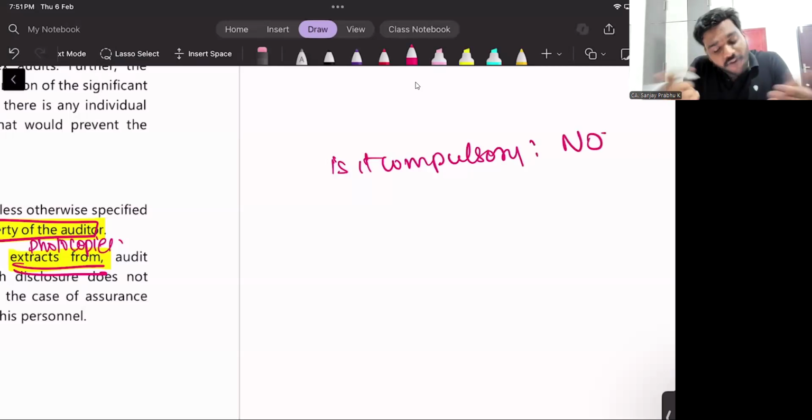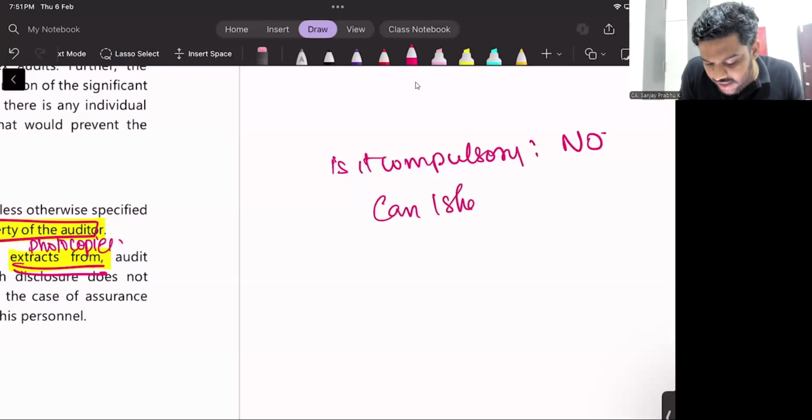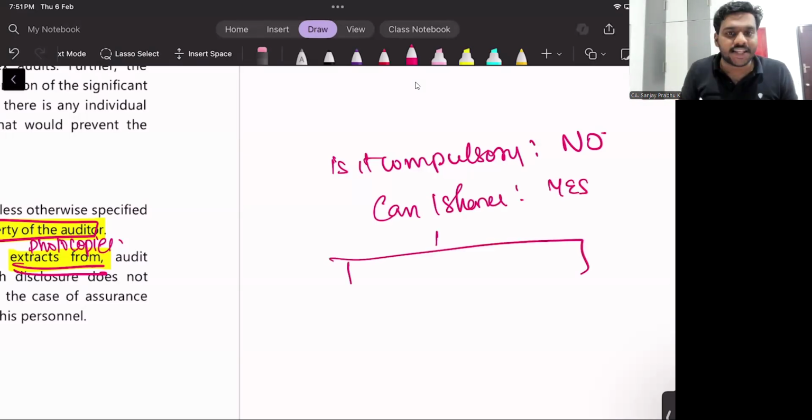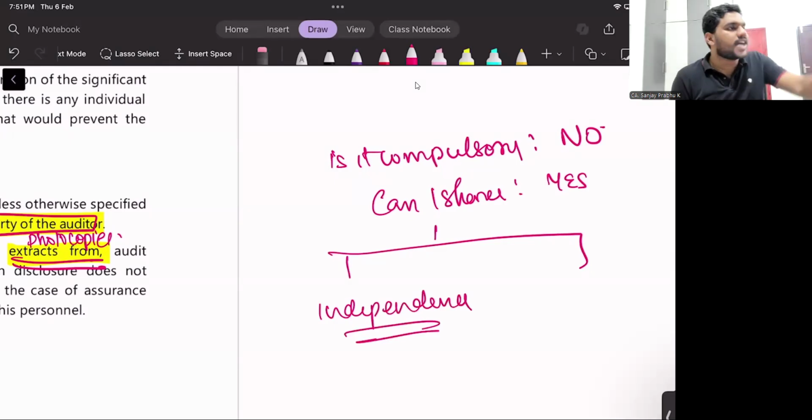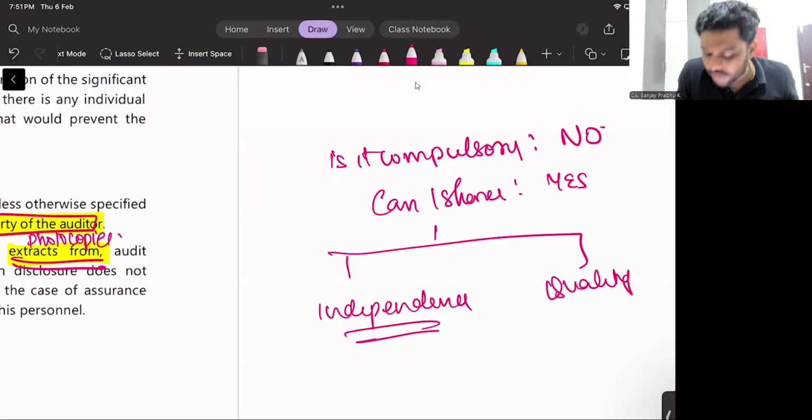Can I share if I want? Yes, I can share. But if you are sharing, two things should be taken into consideration. First, it should not affect your independence. Just because you share something with the company, it should not affect your independence. Second, it should not affect the quality of your work.